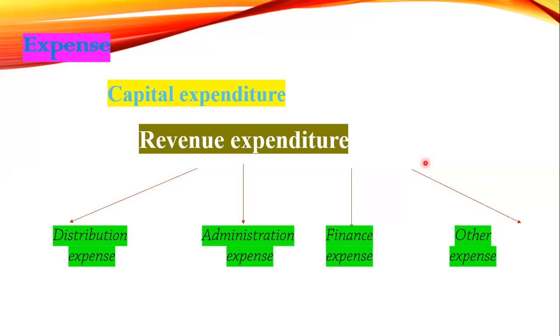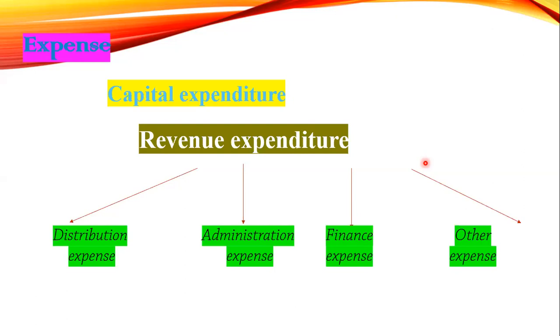Advertisement is connected to sales, so advertisement comes under distribution expense. Is rent connected to sales? No, it is connected to the building. Rent is connected to land and building. Any expense connected to land, building and administration comes under administration expense. So rent comes under administration expense.